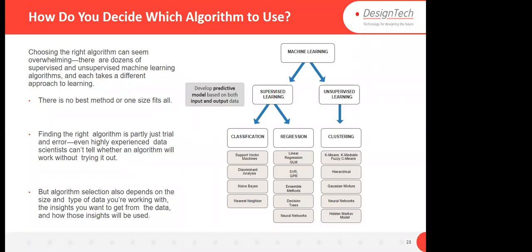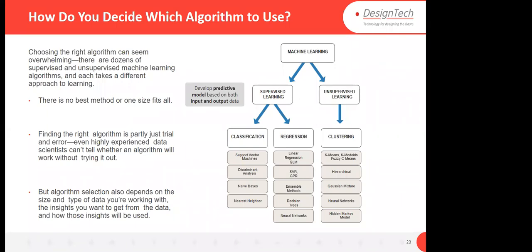Here you see that different algorithms are available. Whatever algorithms are given in classification, you can't use in regression. Whatever algorithms are for regression, you can't use in clustering. So you have to know these algorithms. Like support vector machine is there. Support vector machine works only for true or false. If you have only two classes, you are going to use support vector machines. Discriminant analysis is there. Naive Bayes is there. Nearest neighbor KNN, which I was talking about.